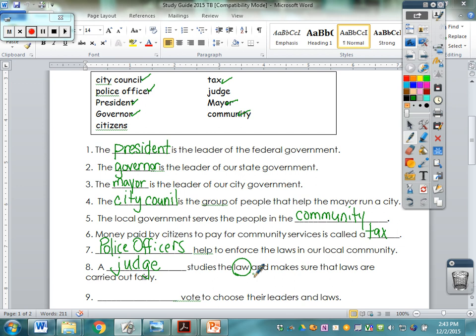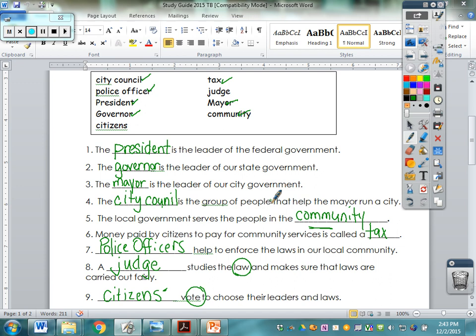Number 9 is blank vote to choose their leaders and laws. So all the people, it's basically the people, what their title, the name of the people, and that is the citizens, and that's who we are. We are citizens that live in the community. We are citizens, and we get to vote, and then judges and police officers help to enforce and carry out the laws, and of course city council and mayors help run the government and collect taxes so that our community runs smoothly. Okay, so this is our government.